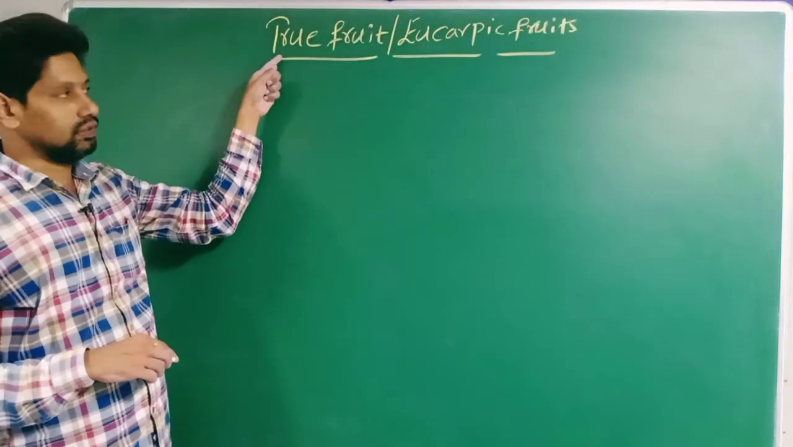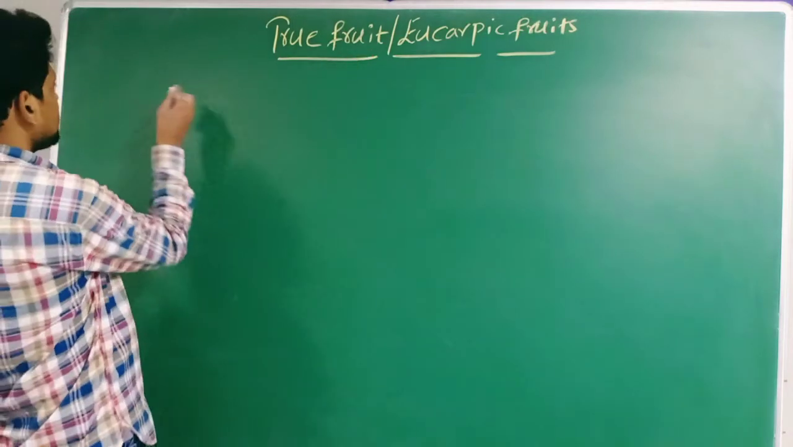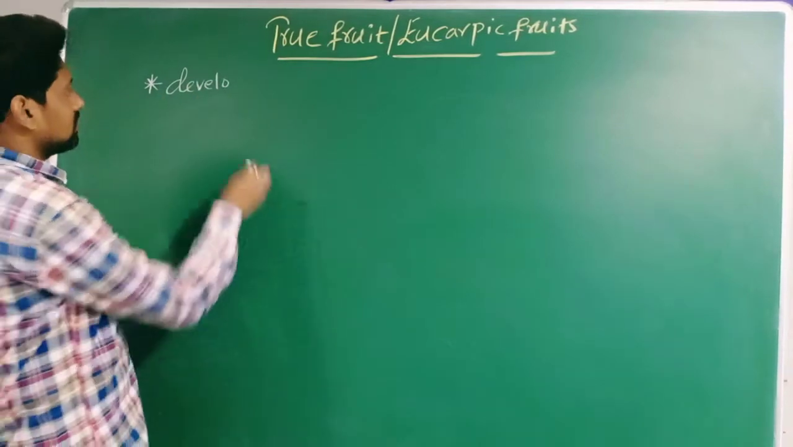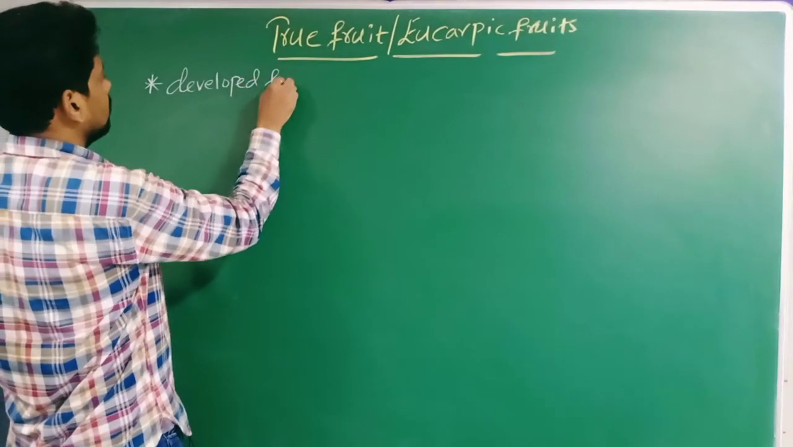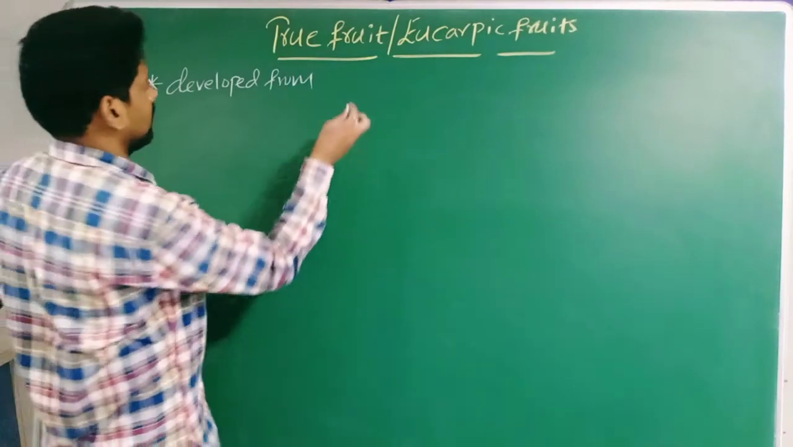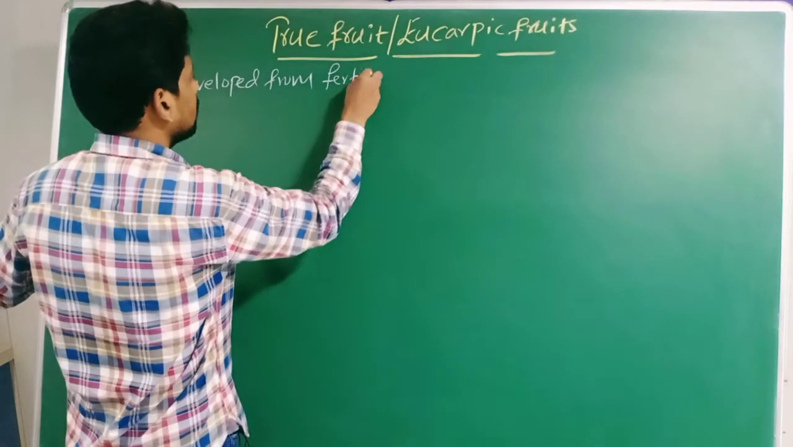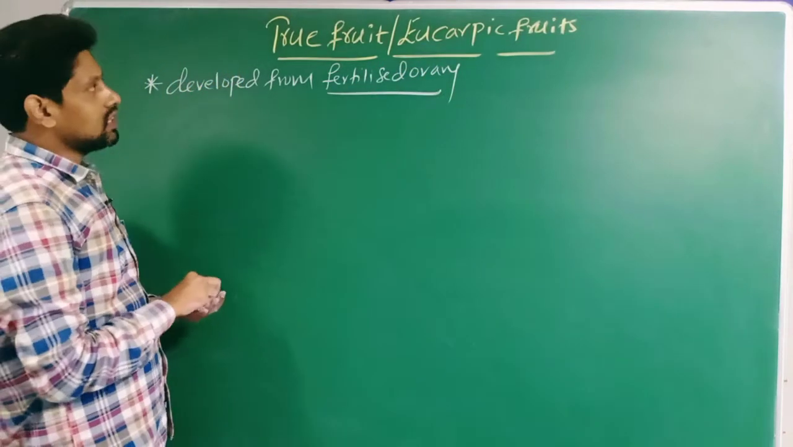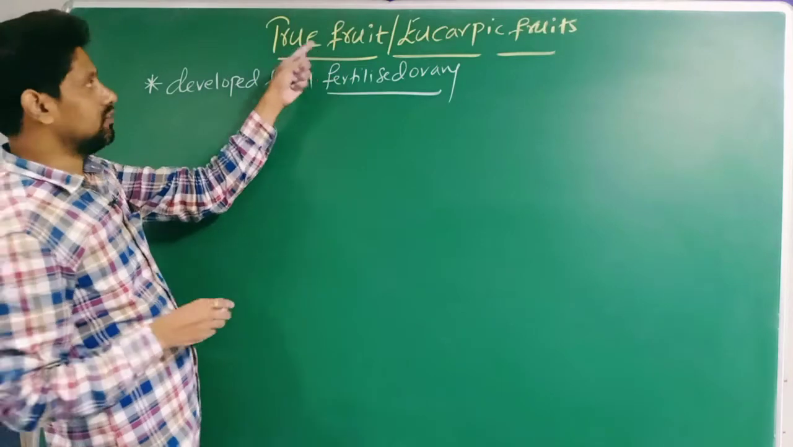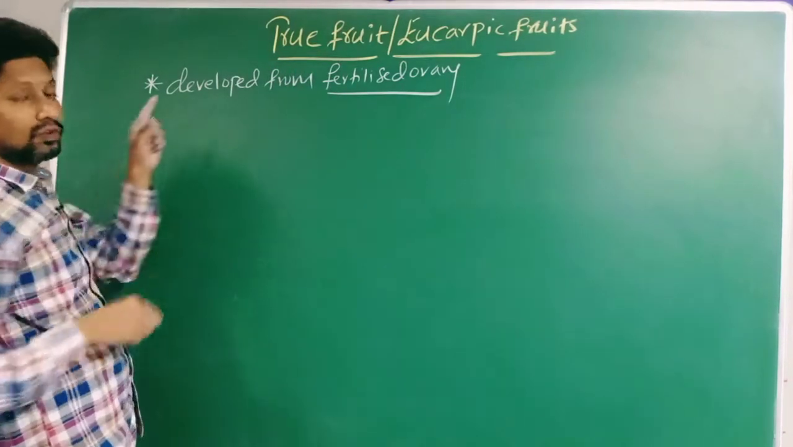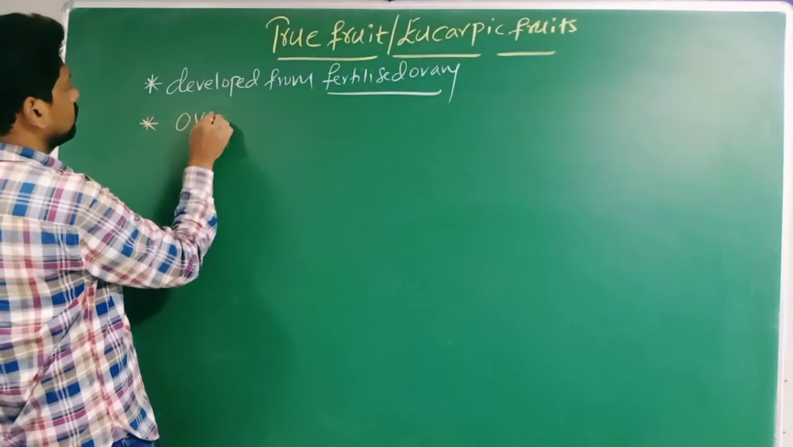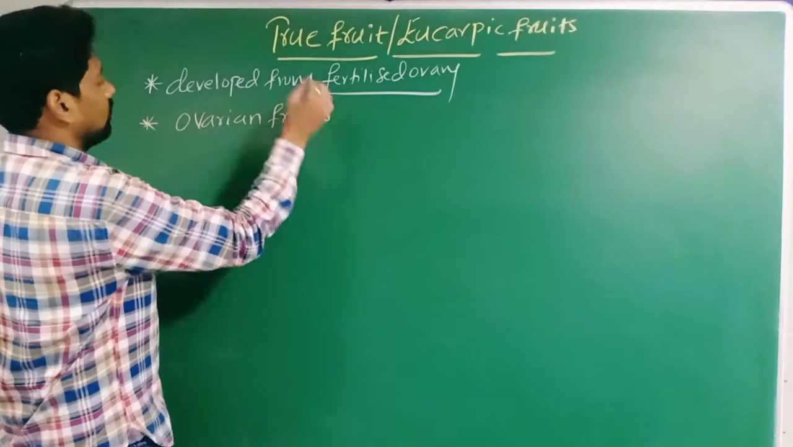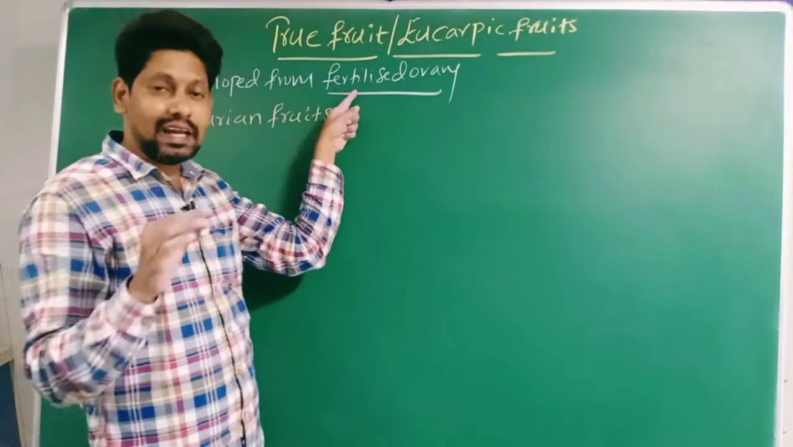True fruits, or eucarpic fruits. True fruits are developed from the ovary. Which ovary? Fertilized ovary. Do they develop from the ovary? Yes. Therefore, true fruits are ovarian fruits. Ovarian means developed from ovary. They are developed from fertilized ovary.